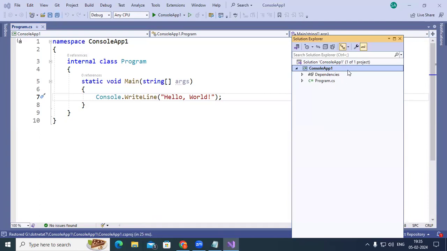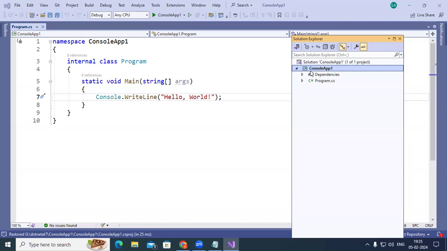A solution is nothing but a container for applications or projects. Initially, whatever name you gave is taken for the solution and for the project. Console app1 is the solution as well as the project here.